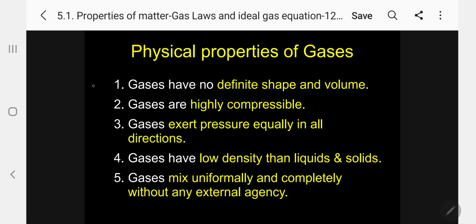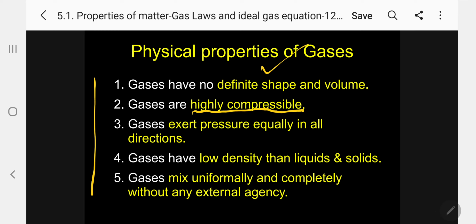Here I have given 5 important physical properties. 1, gases have no definite shape and no definite volume, because volume and shape can change depending upon the container. Number 2, gases are highly compressible. By compressing the gases, you can convert them into liquid.